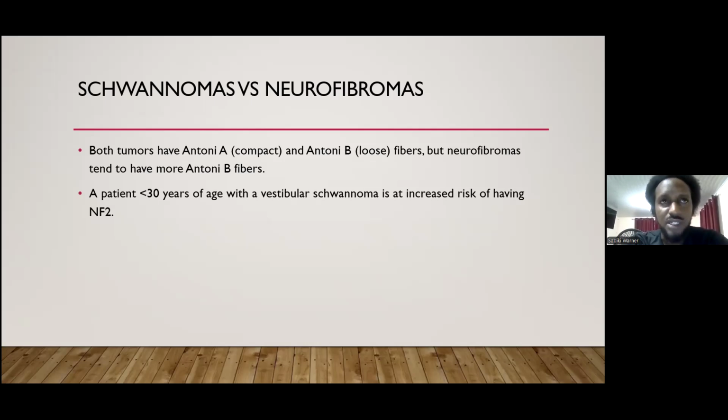Usually, a patient under the age of 30 years old with a vestibular schwannoma is at increased risk of having neurofibromatosis type 2.